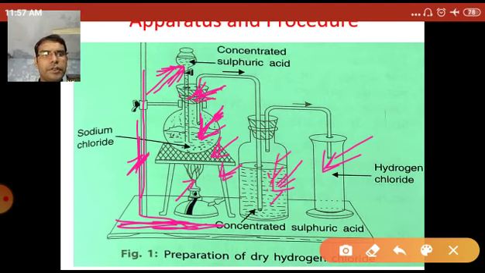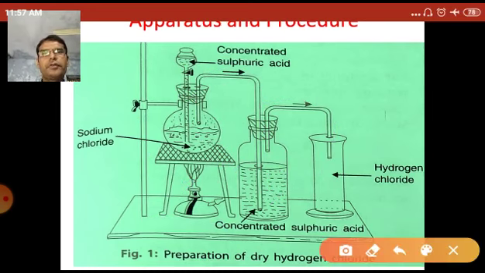Now this one is a wide mouth bottle, and this one is a gas jar, and this one is a U-shaped tube. This one is also a U-shaped tube. So this is all about the apparatus. Arrange the apparatus according to the given diagram.